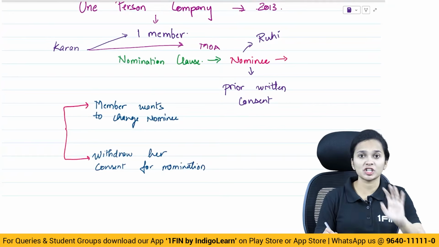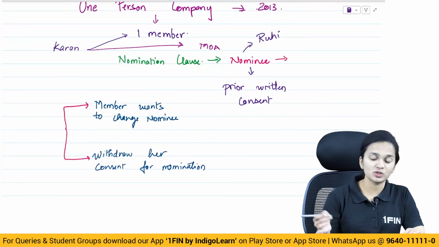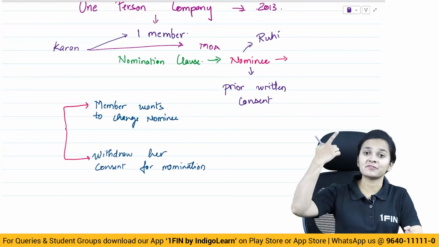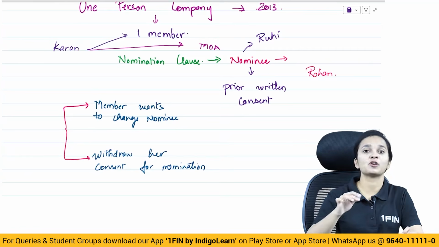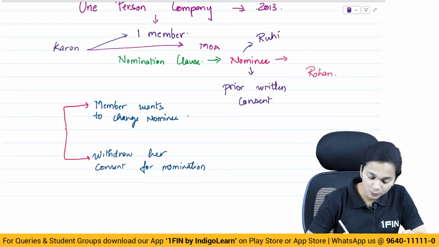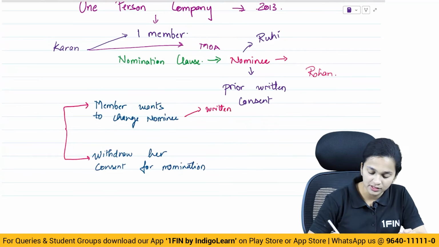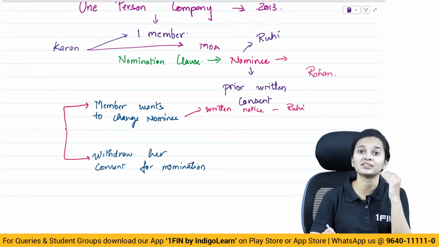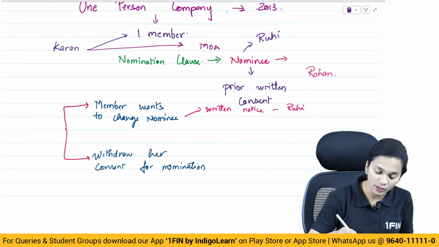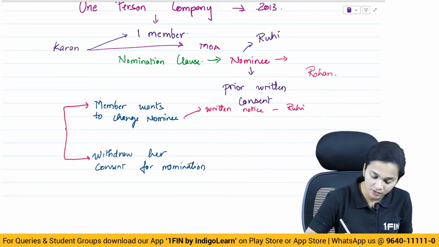If the member wants to change the nominee, if Karan wants to change Ruhi as his nominee and appoint someone else in his place, let's say Karan is now appointing Mr. Rohan as his nominee in place of Ruhi, Karan will have to give a written notice to Ruhi that he no longer wishes to continue with her as his nominee, and he'll have to obtain written consent of Rohan.